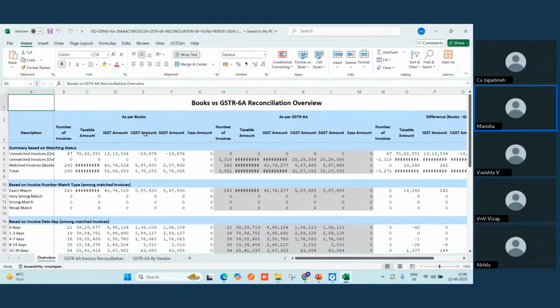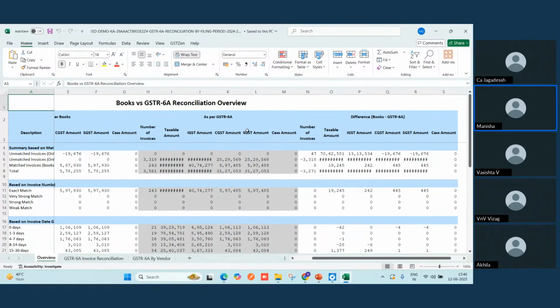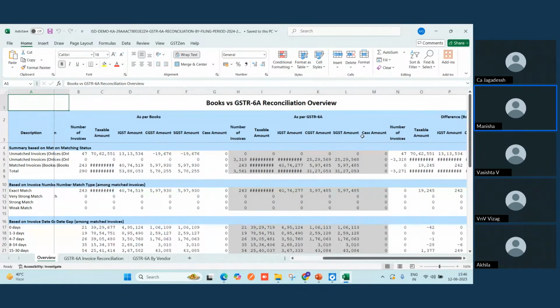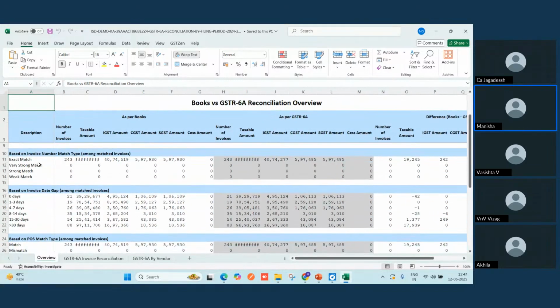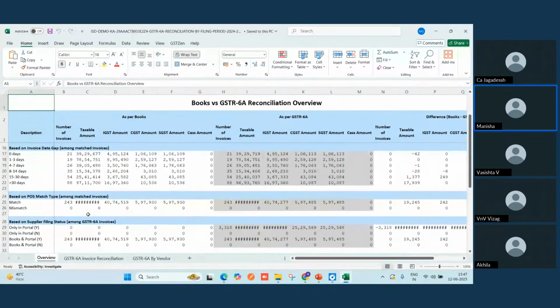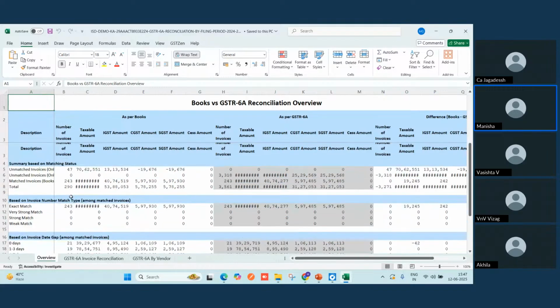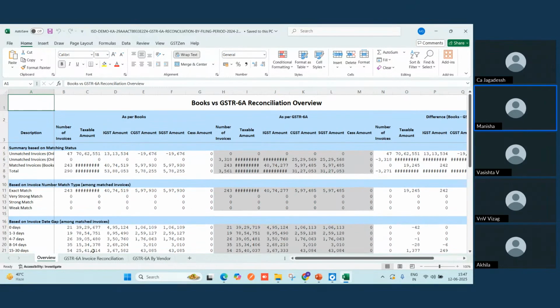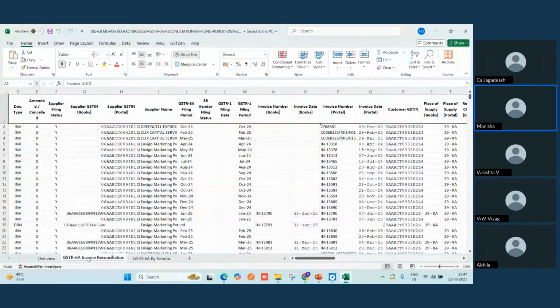It gives you the figures as per books, as per 6A by the portal, and the difference between books and portal, and the figures for the invoices which are matched and unmatched, considering the invoice number and the invoice date gap which we have given in step 3.